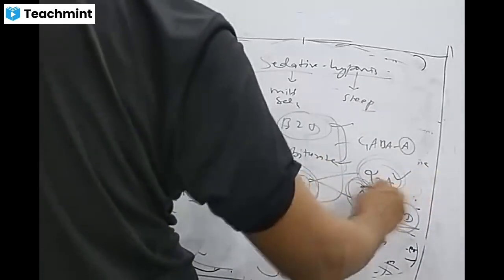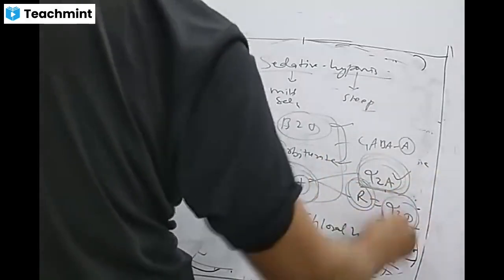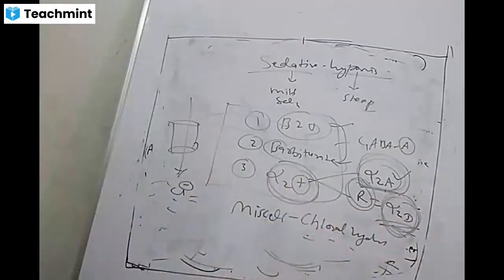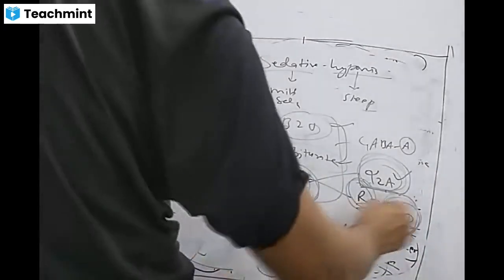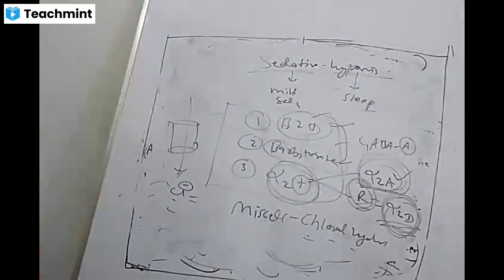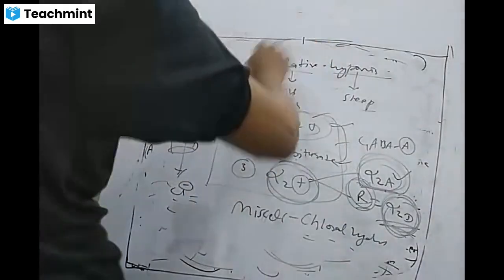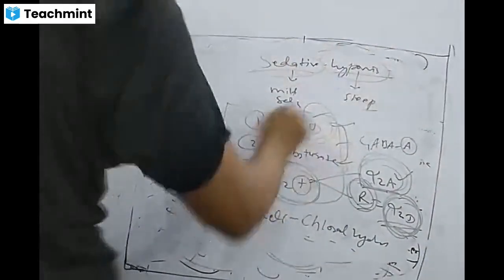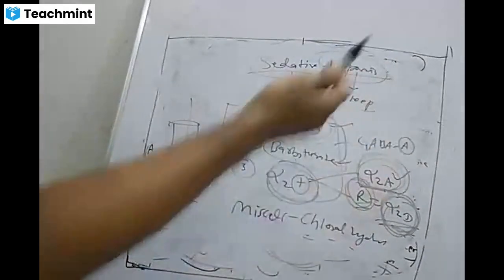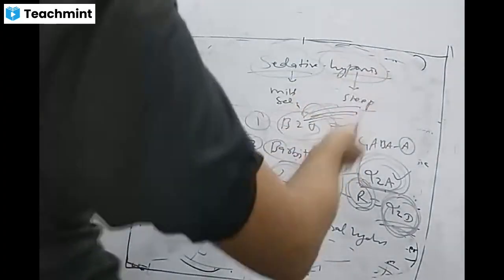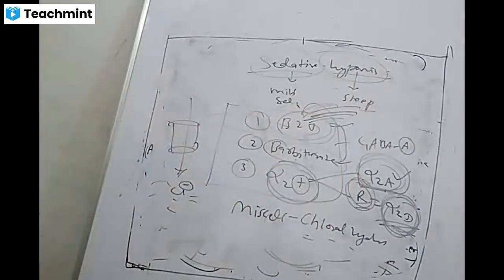Alpha 2A was asked in the exam, and alpha 2D may be your future MCQ for ruminants. Out of these, nowadays benzodiazepines are commonly used as sedative or hypnotic. Why? There are so many advantages: they are safe, no tolerance, no drug interactions, a specific antidote is there, and many others.